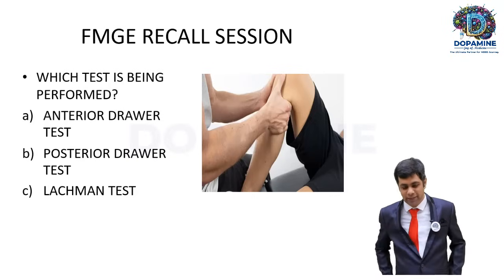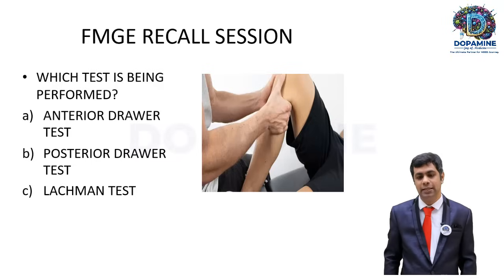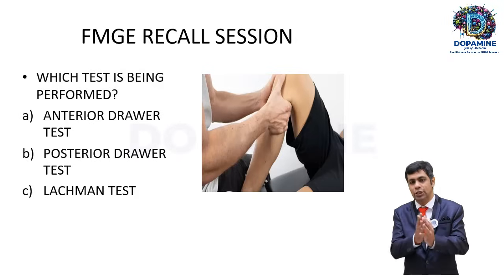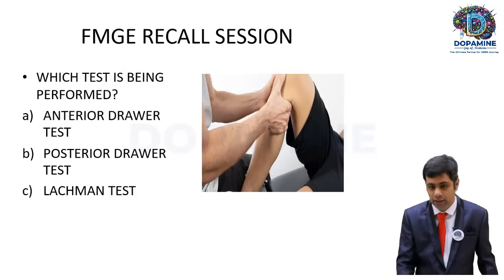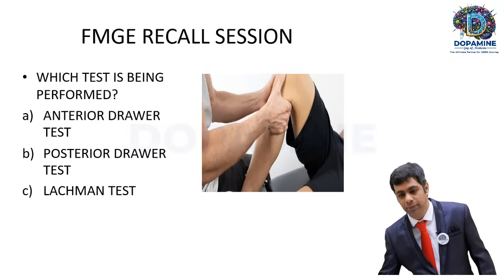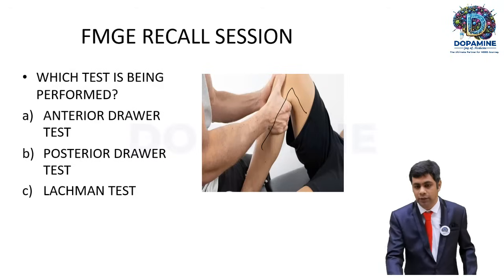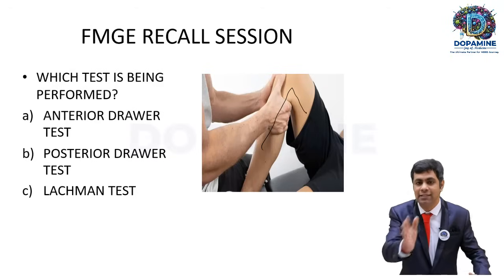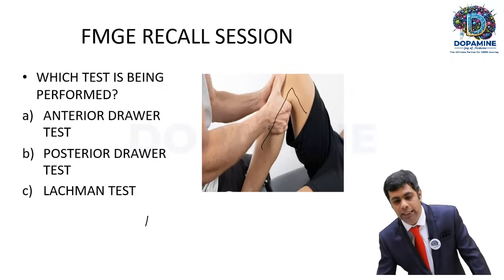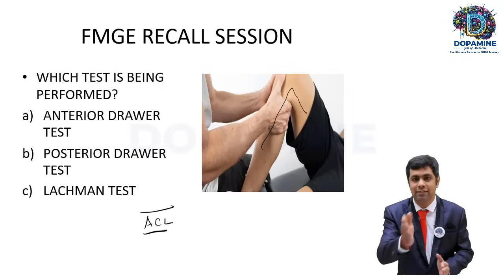Next question. Once again, some have written anterior drawer test and some have written Lachman. So what is happening here? An image has been given. Which test is performed here? They have put in an image of a knee joint, and here you should very keenly observe the degree of the knee joint. For what is this test done? To test the integrity of the anterior cruciate ligament, this test has been done.